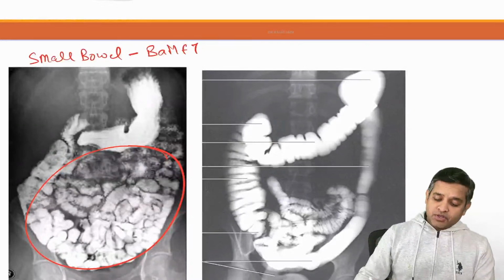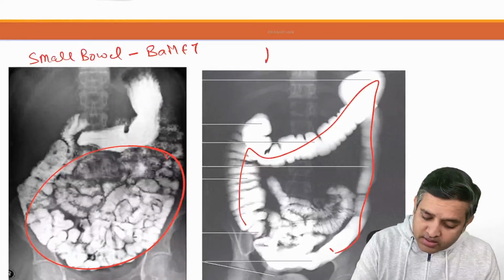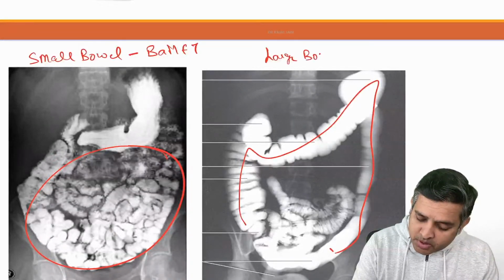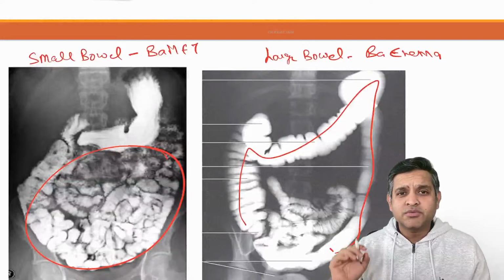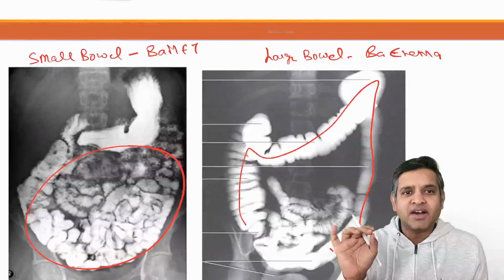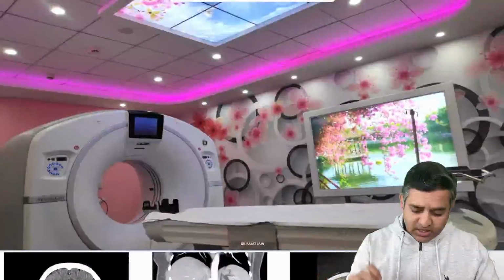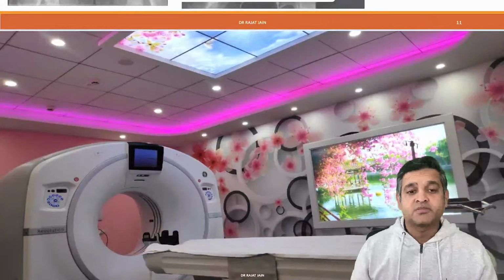And if you're seeing the large bowel, the name of the investigation is barium enema. Right? Barium enema. So these are very straightforward. Identify the image. Now let us increase the level. Tell me, what is the name of this machine? Which is this machine?